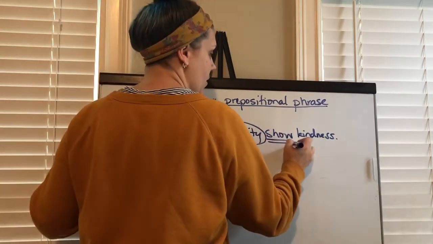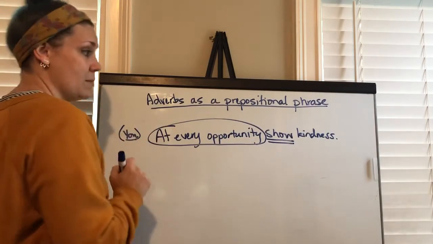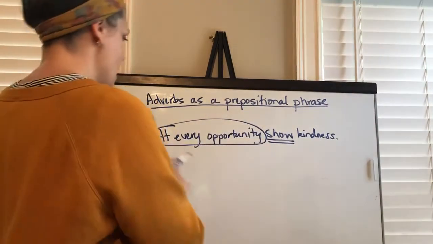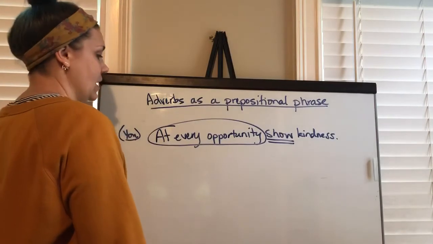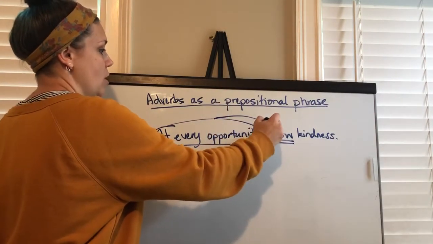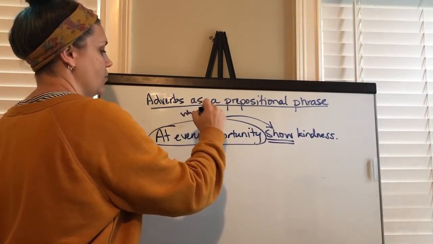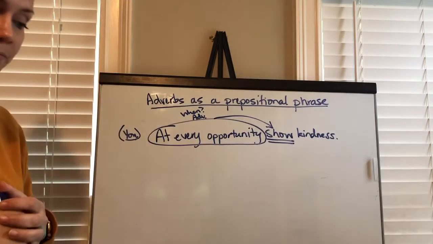Show is my verb, and an understood you is my subject. It's a command to show kindness. At every opportunity comes at the beginning of the sentence. It answers the question when you should show, which means it's an adverb phrase answering the question when, okay?